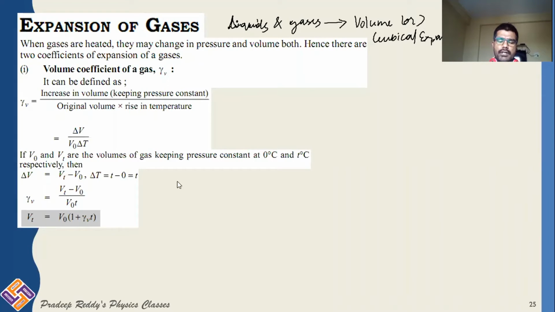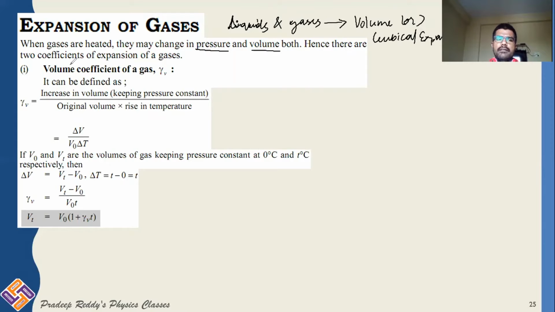So if you are dealing with gases, definitely that gas should be taken in a closed container. When you are taking a gas in a closed container and heating it, depending upon the circumstances, the gas can undergo change in pressure, or change in volume, or even change in both.